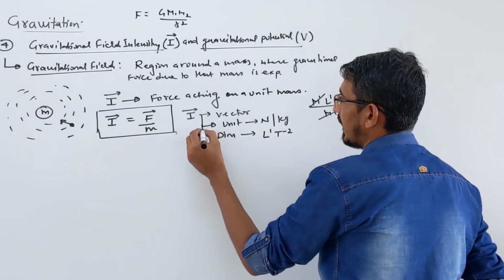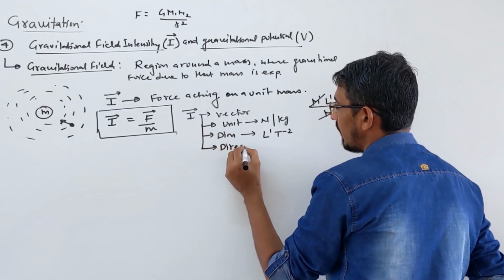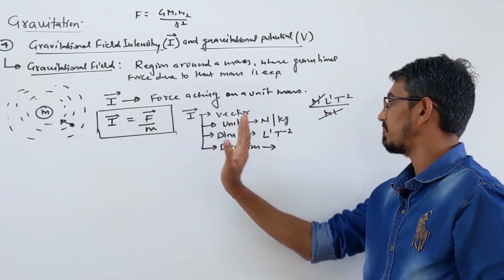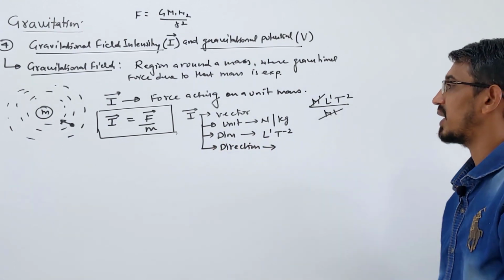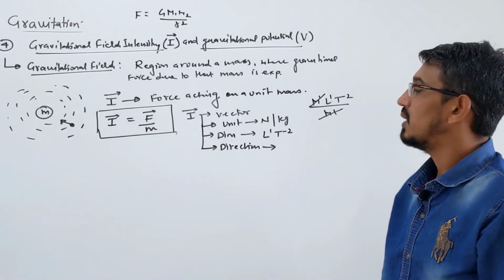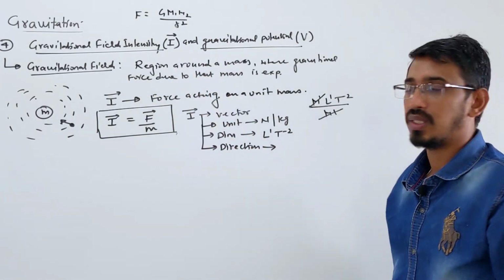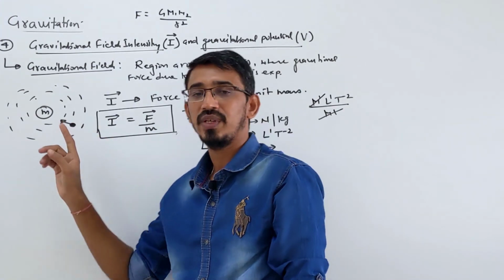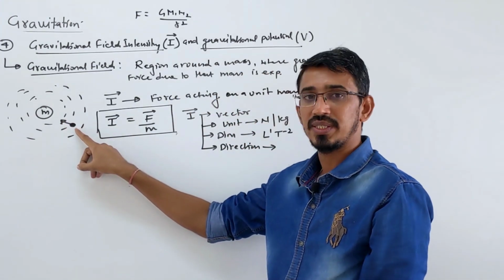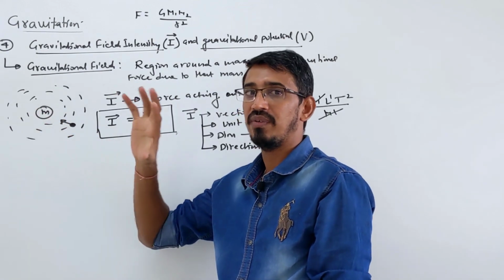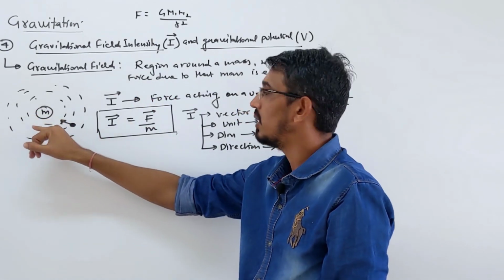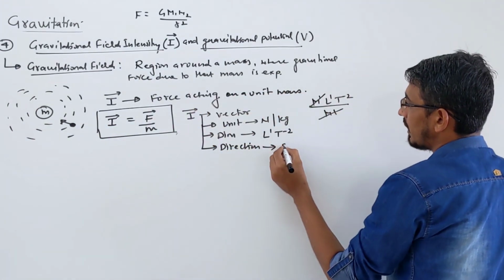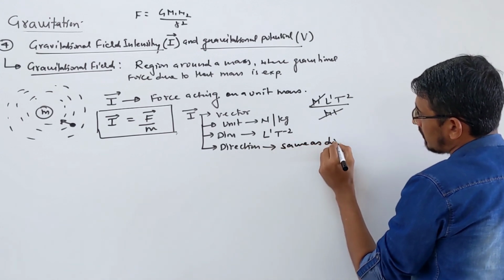Okay, it is a vector quantity, the unit we wrote, and if you want to write the direction, that is very important here. What is the direction of this field? Unit is simple, dimension you can write, but this is important. What is the direction of gravitational field intensity? The answer: same as the force. Suppose this particle is here, what is the direction of the gravitational field intensity on this particle? Towards that mass. We are finding the gravitational field intensity due to that mass, keep in mind. So the direction of force is the same as the direction of the field intensity. So I am writing here simply: same as the direction of